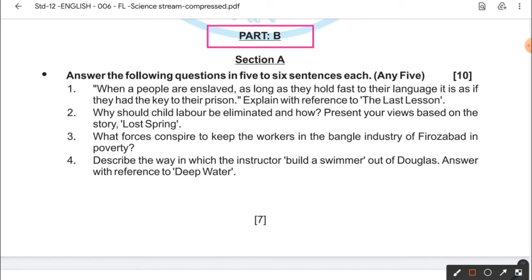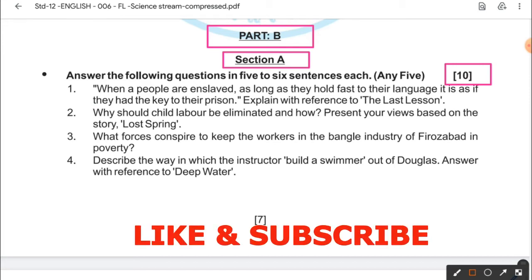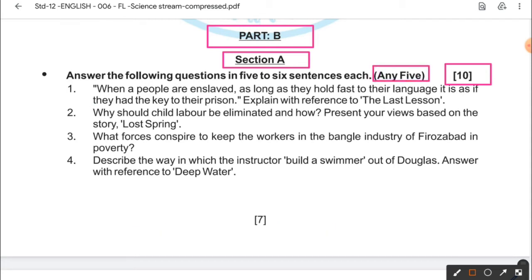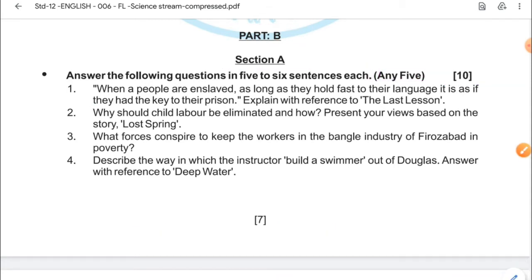The weightage is 50 marks. First question of section A, that is, answer the following question in 5 to 6 sentences each, and you have to attempt any 5. The weightage is 10 marks. So this is your prose section. Whatever the prose are there, the question answers will be from the prose section, and there are total 7 questions. You have to attempt any 5. Remember, dear students.